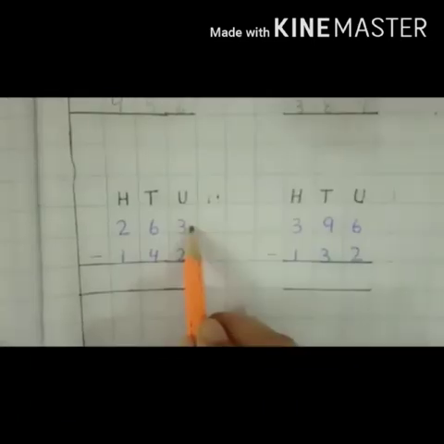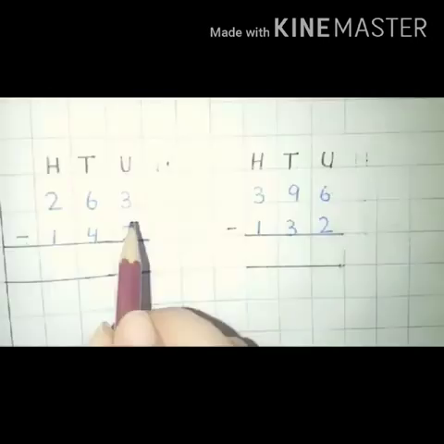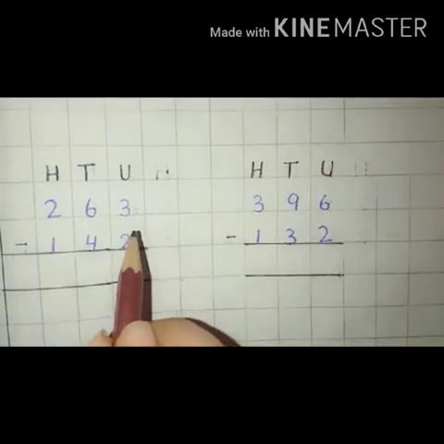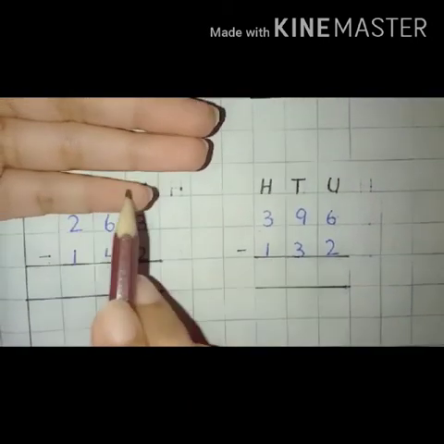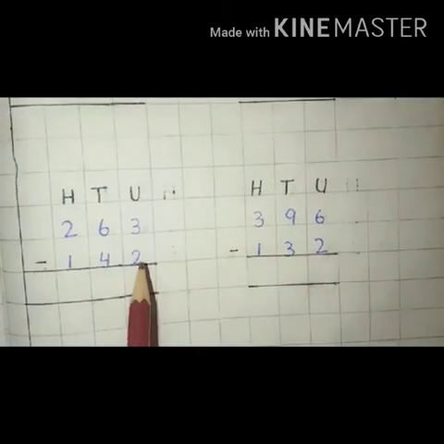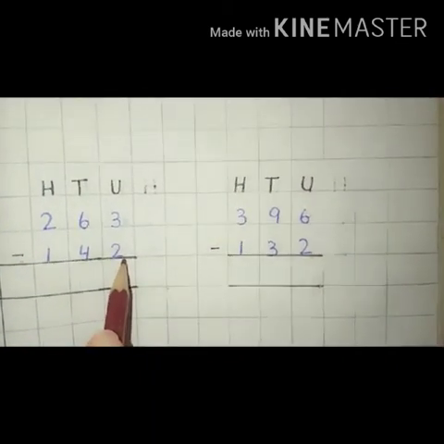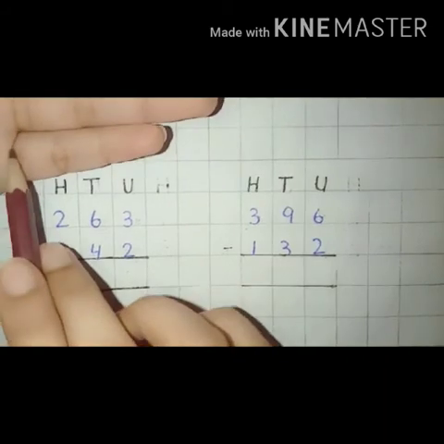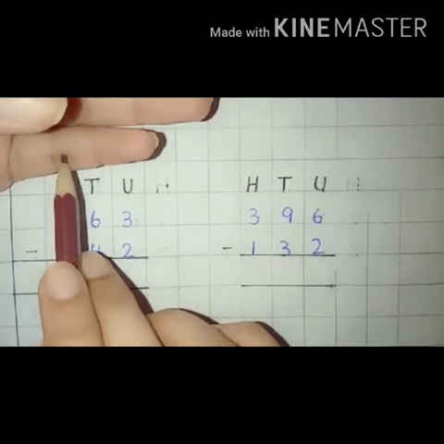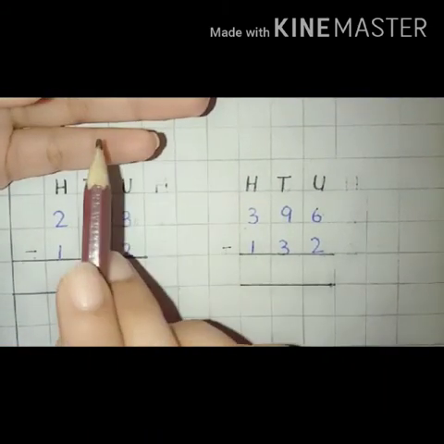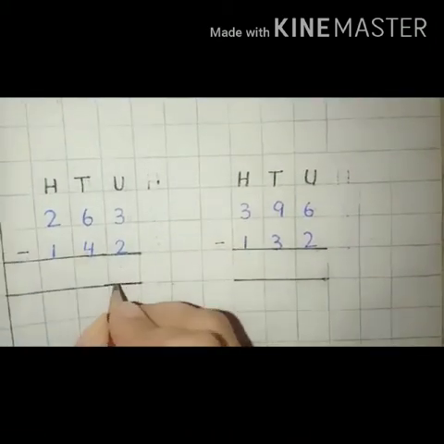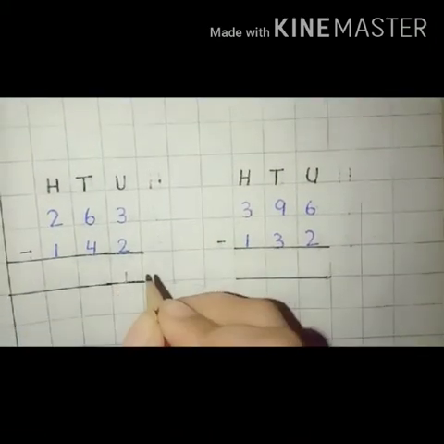Next, 3 minus 2. We will count 3: 1, 2, 3. Another digit is 2. In 3, we will cut 2: 1, 2. Now we will count the remaining number, 1. So the answer is 1. We have to write 1 here.